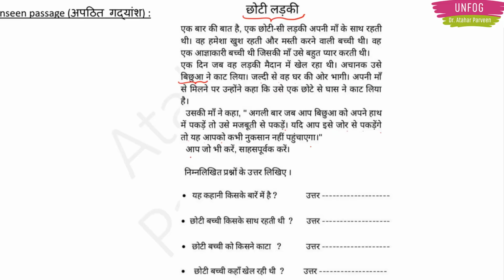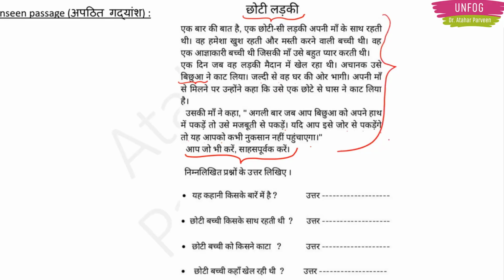The last line says, आप जो भी करें साहस पूर्वक करें. So this is the moral of the story. It means that whatever we do in our life, we should do it with all our confidence. Okay, we should not be scared of it. We should tackle it with every ounce of energy, with all the confidence we have within us. Okay, such a nice moral, right? So now we are done with the reading of this passage.